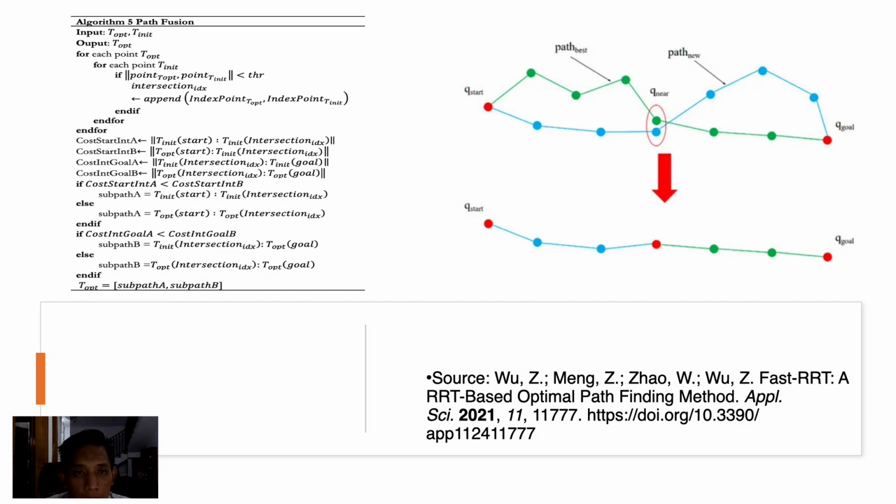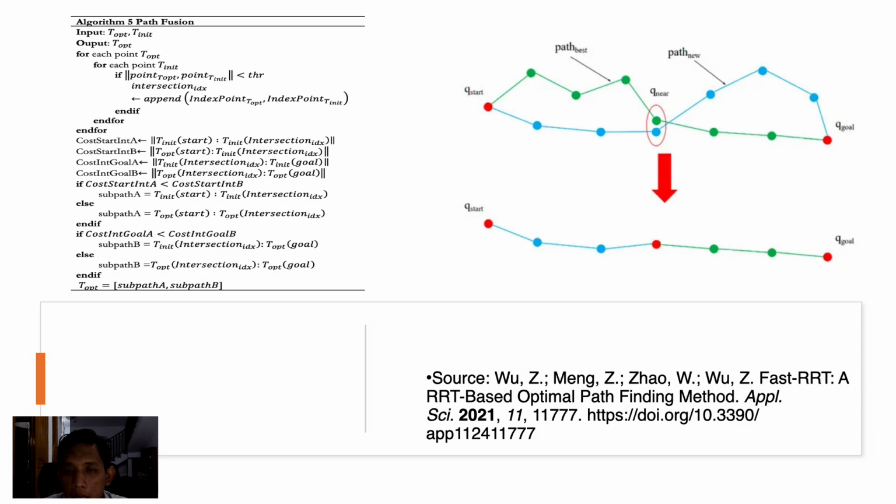In algorithm 5, the intersection between two different paths is initially determined. From the intersection to the starting node, the path cost is calculated through both the earlier path and the new path. Let's say the earlier path is the green one and the new path is the blue one.